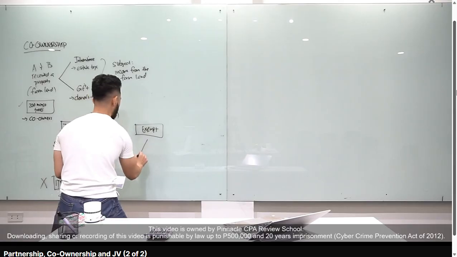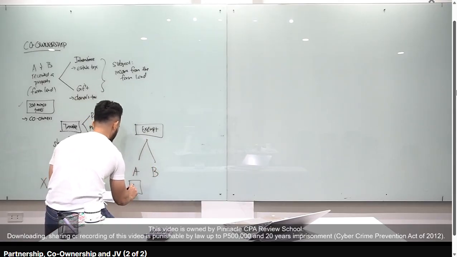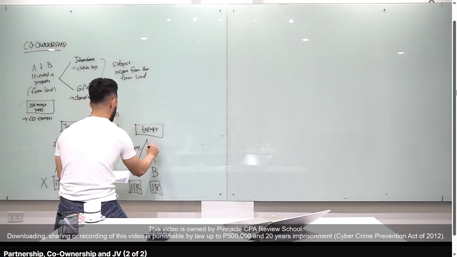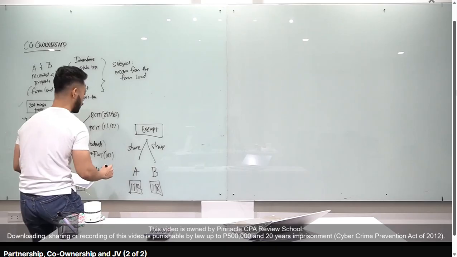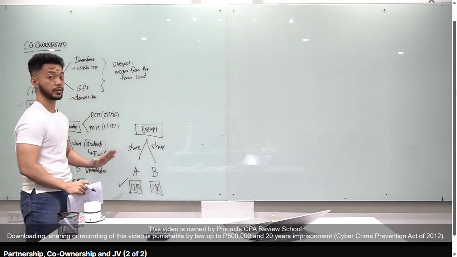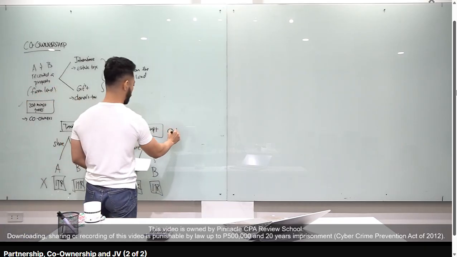Okay? On the other hand, if the co-ownership is exempt, ibig sabihin, mere preservation lang of the property. So, tingnan natin. Si A and B, they are the co-owners, meron silang sarili-sariling ITR. Okay? Yung share ni A and B from the co-ownership will form part of their ITR. Okay? So, ibig sabihin, they will be liable in their separate capacity. Got it? Uy, sir, parang familiar yan ah. So again, pag exempt, 0%, familiar yan.